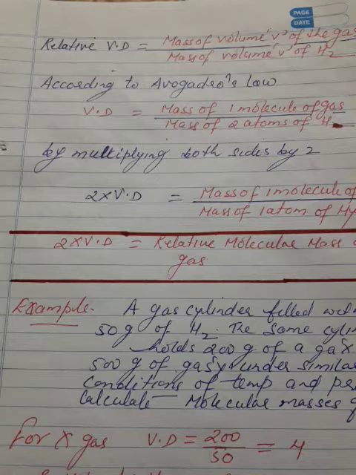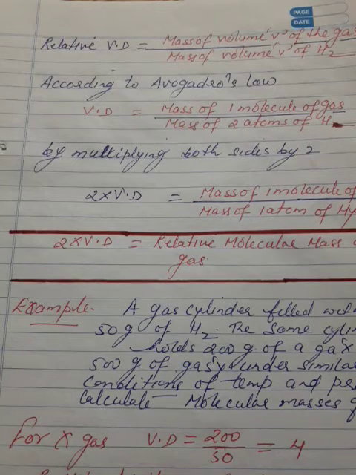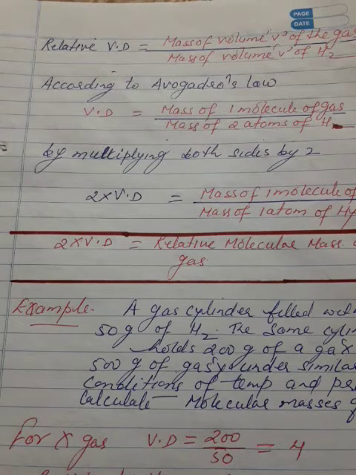Now, how to define vapor density? Vapor density is the density of a particular gas or vapor relative to that of hydrogen at the same temperature and pressure. Is it clear? We have to study the relationship between vapor density and molecular mass. Formal proofs are not required, but I will explain for better understanding. Okay, so first the method which is given in your book, first we will do that only.